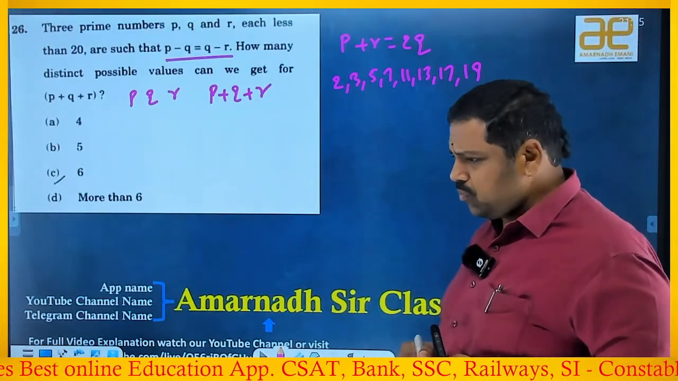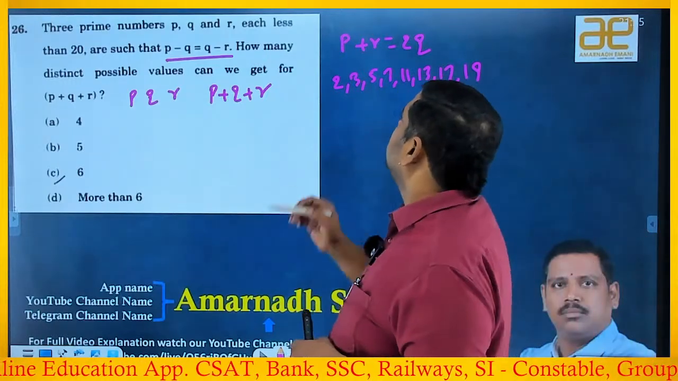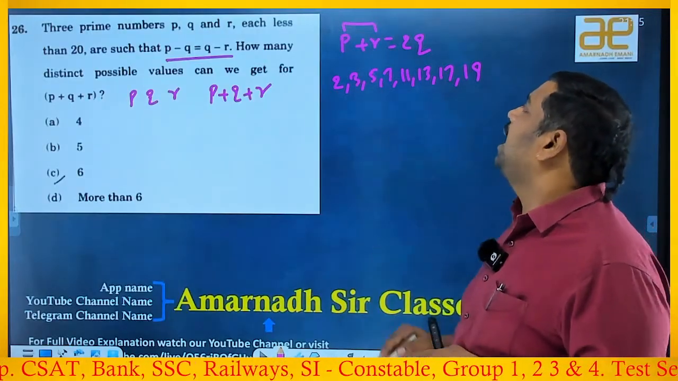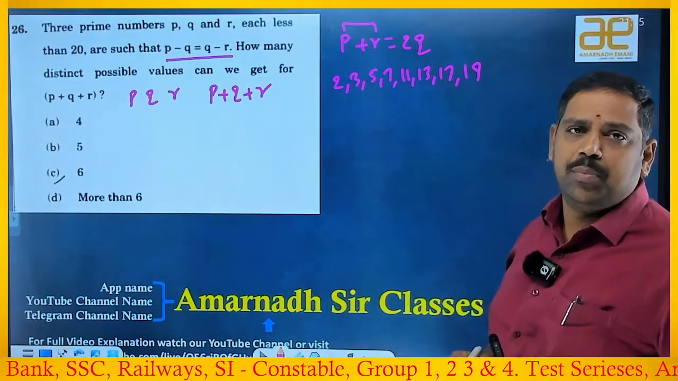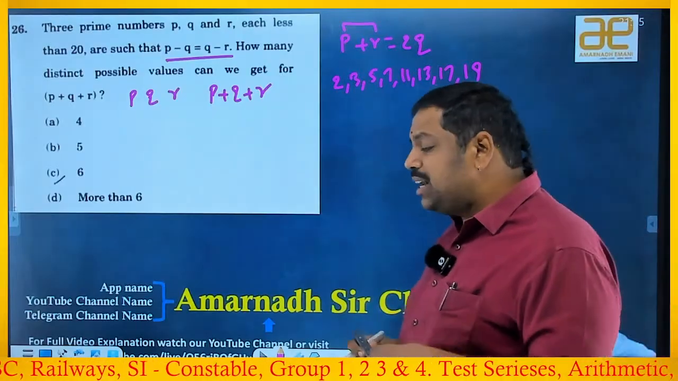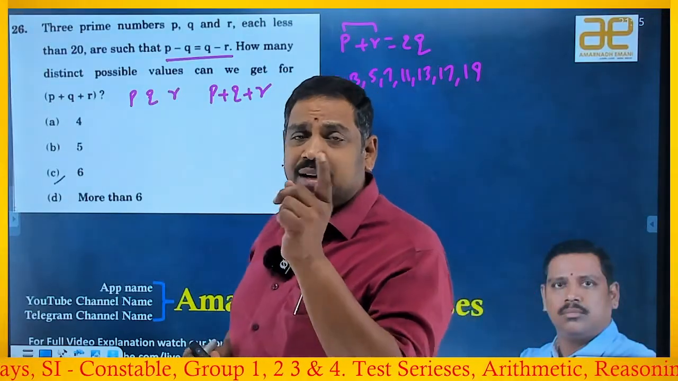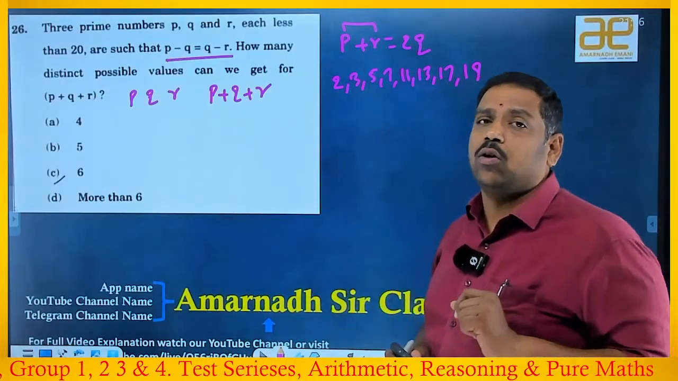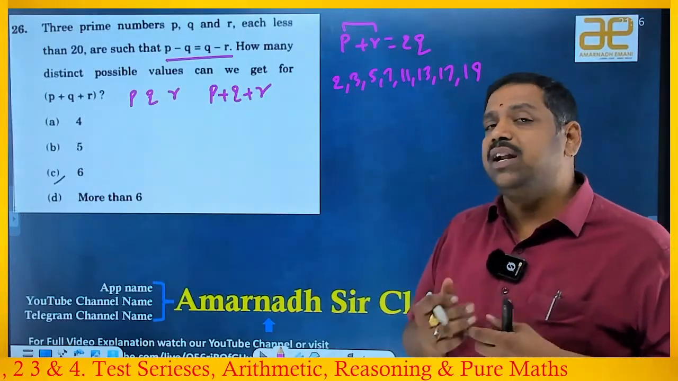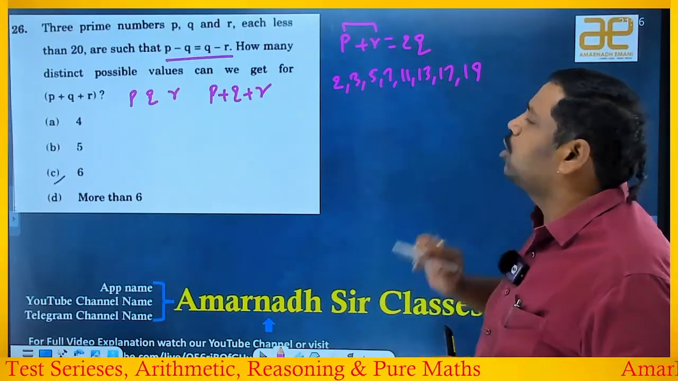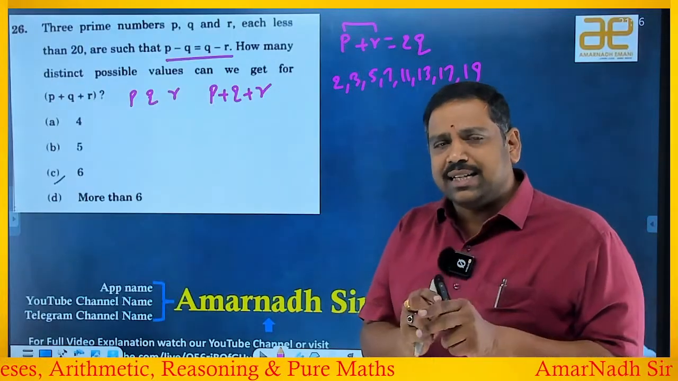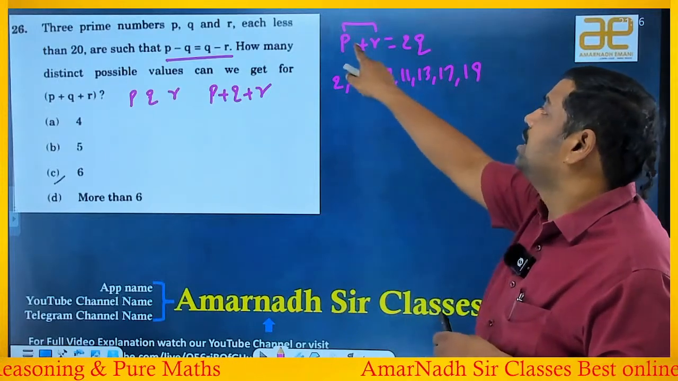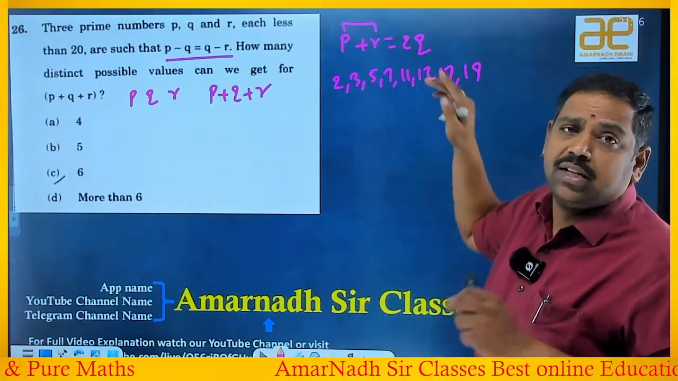The beauty is P plus R is 2 times Q, right? That means that P plus R should be an even number. When will it happen? If you take 2 odd numbers, the sum will be an even number. But if you take 1 even, 1 odd, the sum will be odd, right or wrong? If you take 2 even numbers, it is fine, but 2 even numbers are not possible, so forget about that case. 1 even, 1 odd is not possible, since the sum will be odd, and 2Q should be even, right? So that is not possible.